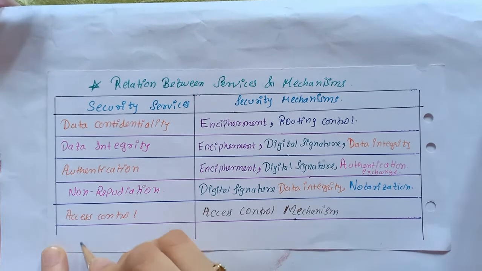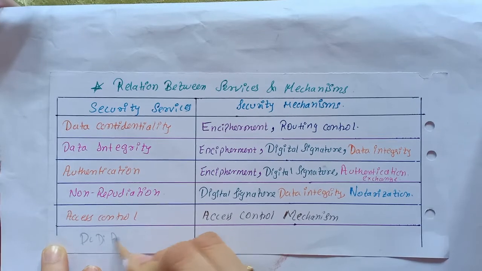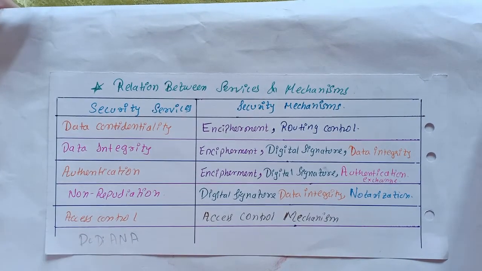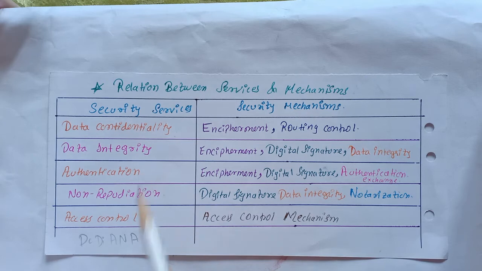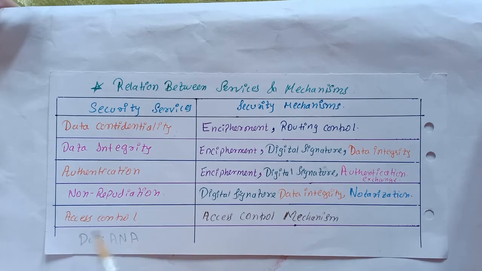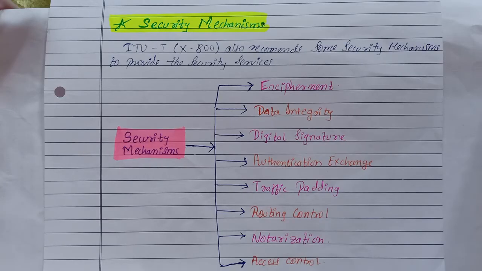Just remember this name, DCDANA. This is a name which I gave. DC means data confidentiality, DI means data integrity, ANA: A means authentication, N means non-repudiation, and A means access control. So using this DCDANA, you can remember the security services.